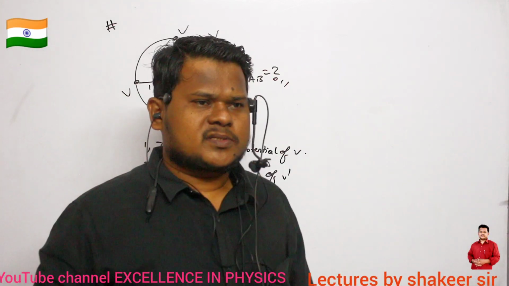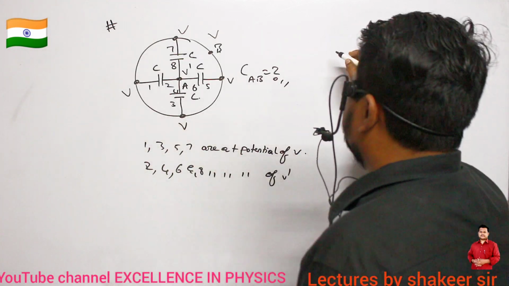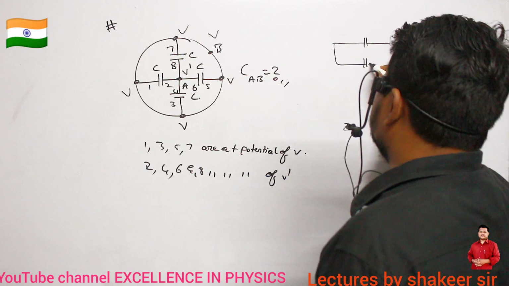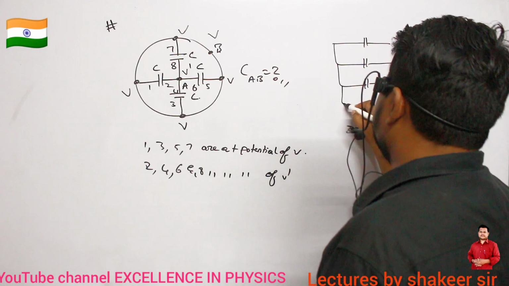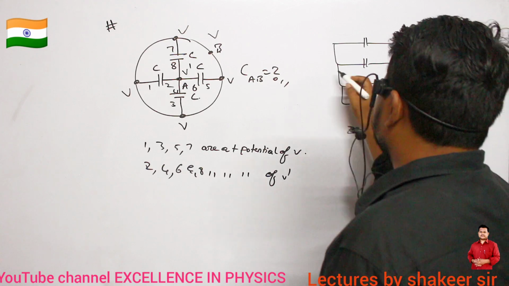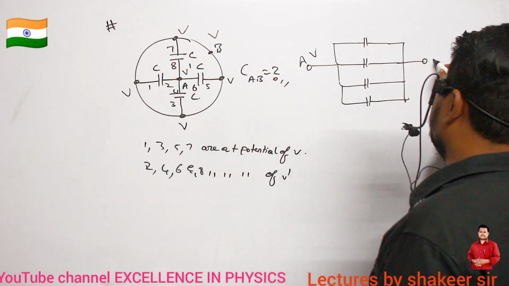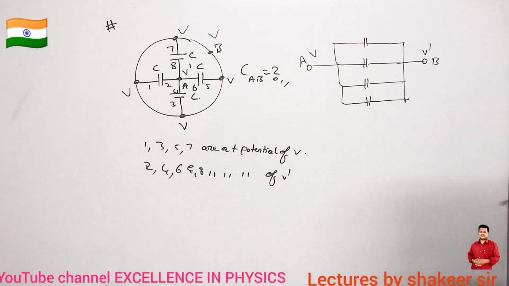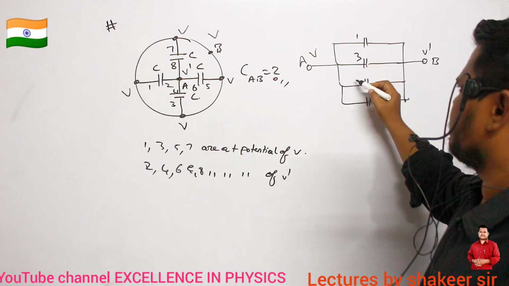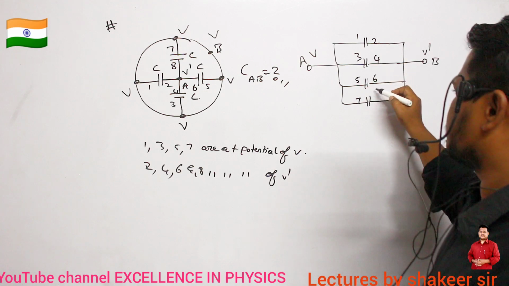It means again the capacitors are connected in parallel. That is the meaning of this one, no? So therefore, how can I redraw this circuit? This is one capacitor, second capacitor, third capacitor, and fourth capacitor. Clear, no? So all of them are present at the same potential. On this side they are at a potential of V, and on this side they are present at a potential of V dash. These plates I can name 1, 3, 5, 7 and these plates 2, 4, 6 and 8.